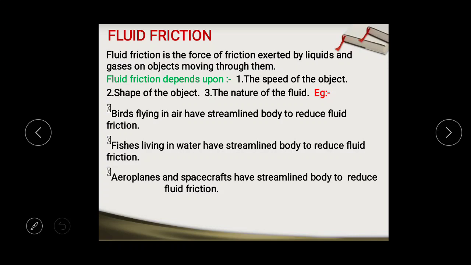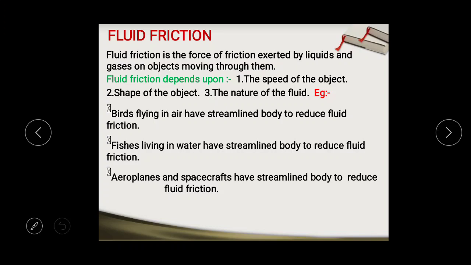So by this discussion, we can see that we feel more difficulty in muddy water than in the path in which water is filled, and we feel more difficulty in the path in which water is filled than in the empty path, due to the friction exerted by the fluid.